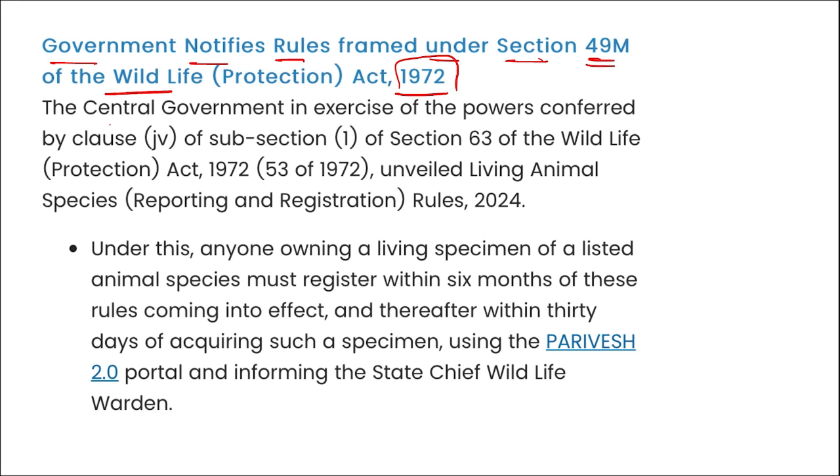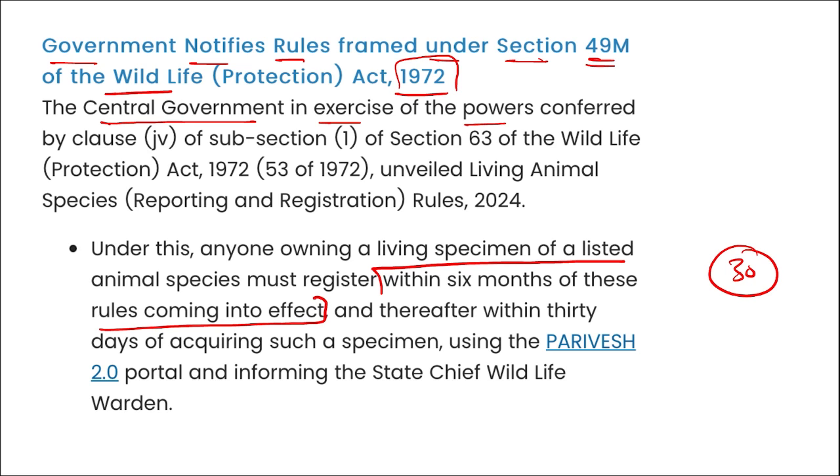1972. So remember, the central government, in exercise of the powers conferred, has released a law stating that any individual or any family who wants to keep any wild animal in their home must register now. If they have an existing animal at home, they must register within 6 months of these rules coming into effect, and after that within 30 days.